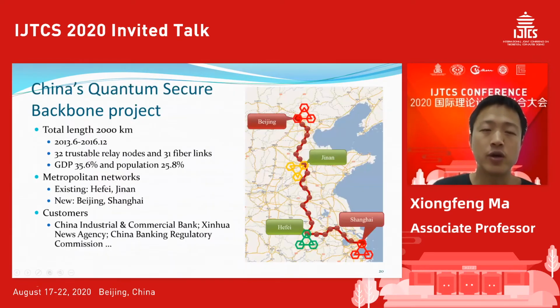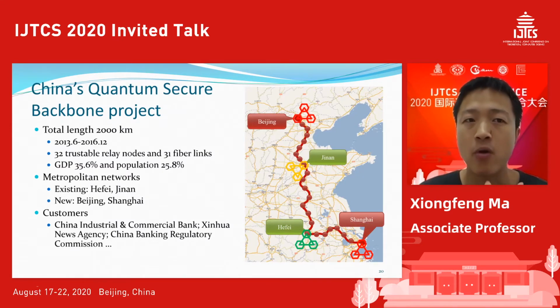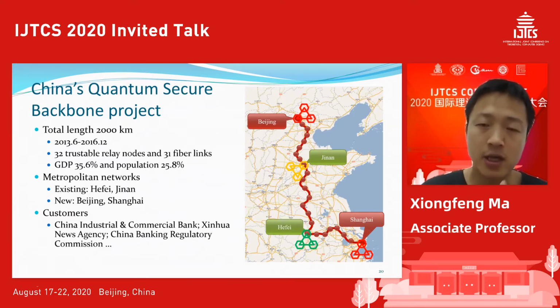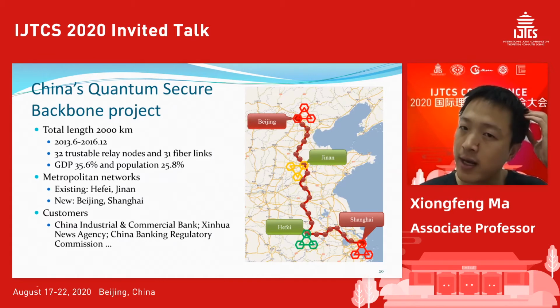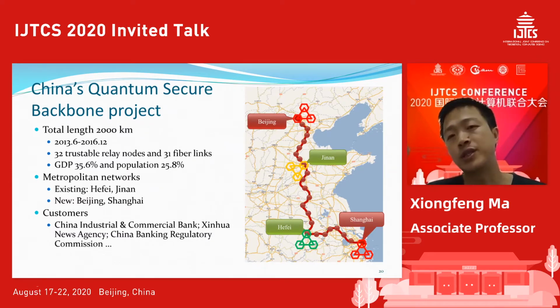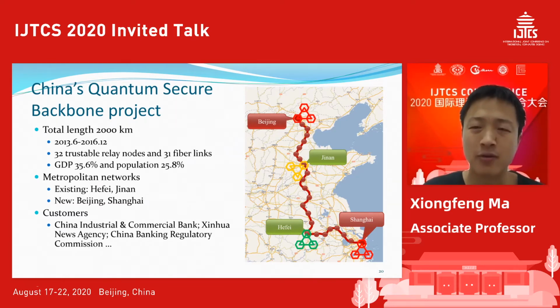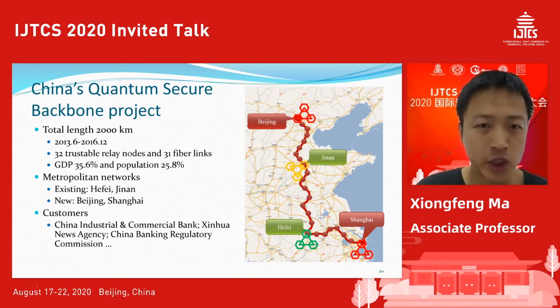Okay, so in China, we also have quite a few implementations in this area. One of the big ones is the backbone construction between Beijing and Shanghai. In this backbone, there are 4 urban networks: one in Beijing, Jinan, Hefei, and Shanghai. With this backbone, it connects this whole link, and it covers a very big part of the economy of China.